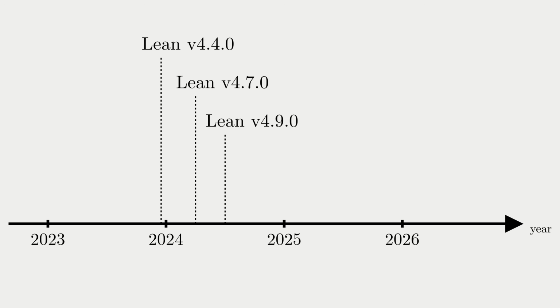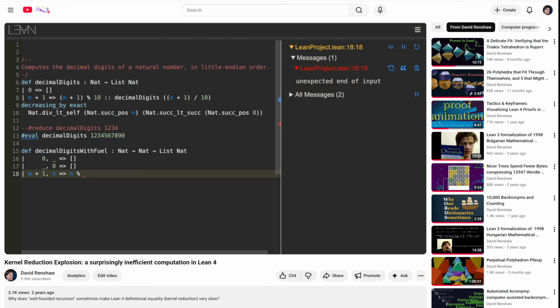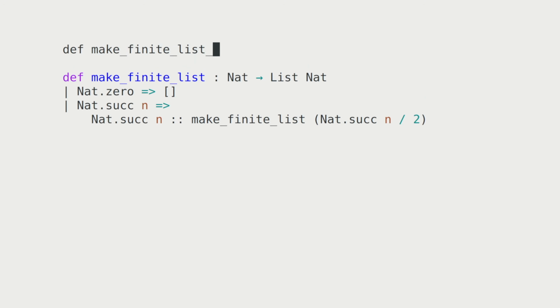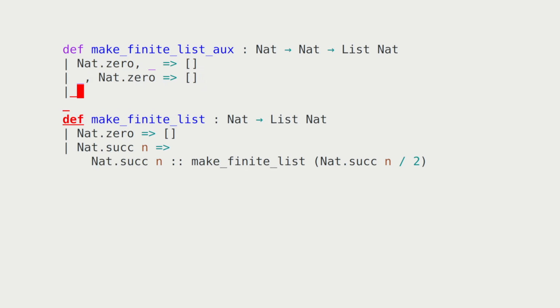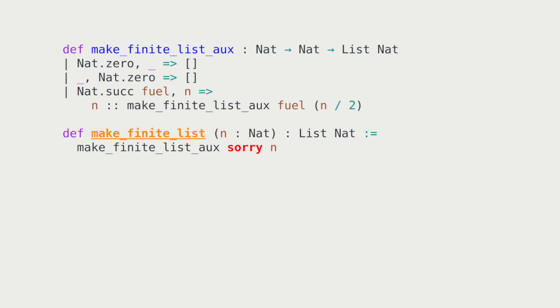The most important change that I want to talk about, however, landed more recently with the release of Lean version 4.27. To set the stage for it, consider how we might try to avoid the use of fancy recursion in makeFiniteList. If you watched my previous video, you may remember a workaround for this kind of situation. We can split out a helper function and make it structurally recursive on a new parameter, perhaps with the evocative name fuel. Assuming that we provide it with enough fuel, this helper function gives us exactly the same answer as the original function. But how much is enough?